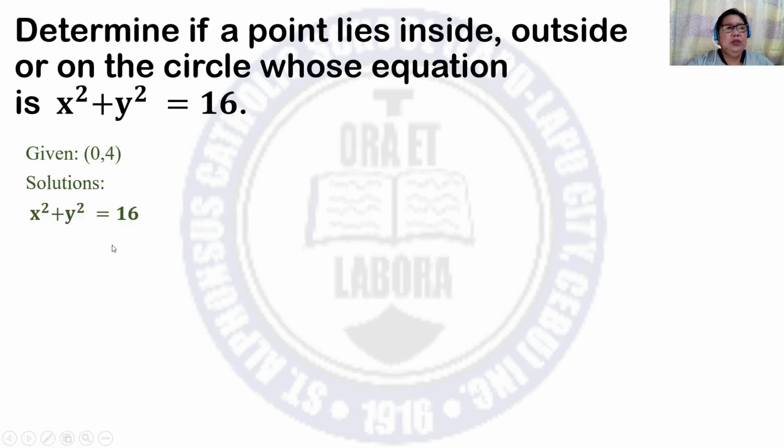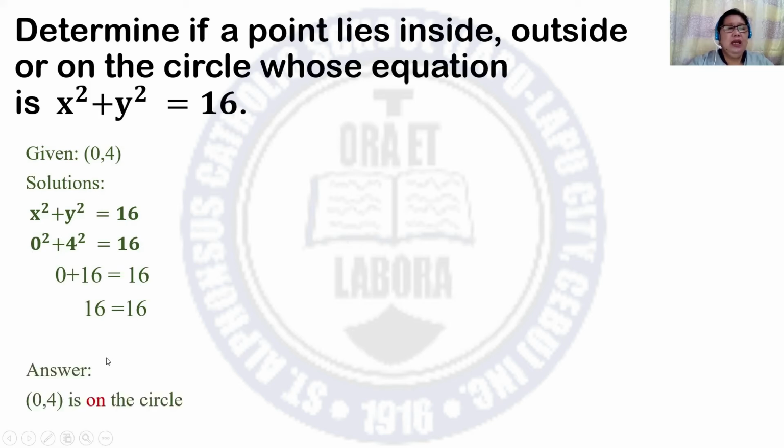So for the solutions, all you have to do is to substitute 0 to x and 4 to y. So 0 squared plus 4 squared, that is now equivalent to 0 plus 16 is equal to 16. 16 is equal to 16 is a true statement. Therefore, the point with coordinates (0, 4) is on the circle.